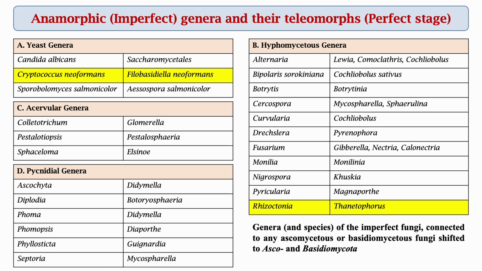Then Botryotinia is the perfect stage of Botrytis. Then Mycosphaerella and Spirulina are the perfect stage of the genus Cercospora. Then Cochliobolus is the perfect stage of Curvularia, followed by Pyrenophora is the perfect stage of Drechslera. Gibberella, Nectria and Calonectria are the perfect stage of one genus, that is Fusarium. Then Monilinia, then Khuskia, Magnaporthe and Thanatephorus. These are the perfect stage of Monilia, Nigrospora, Pyricularia and Rhizoctonia respectively.